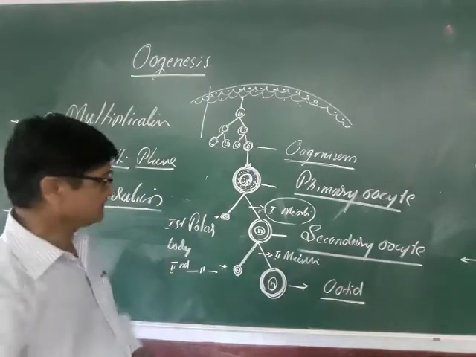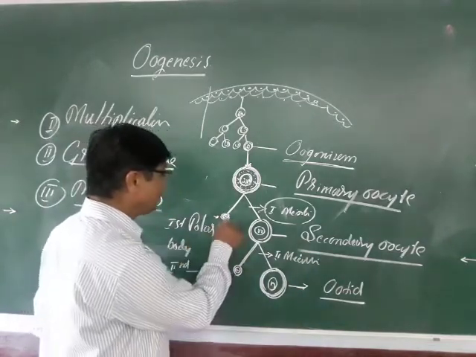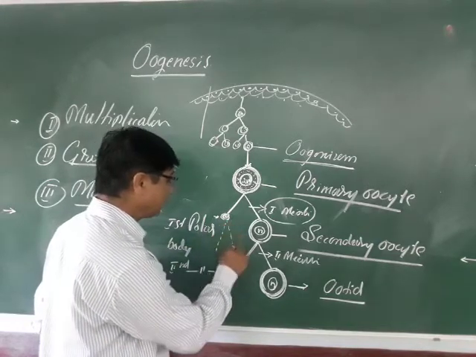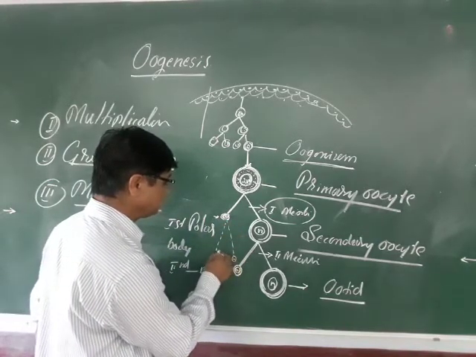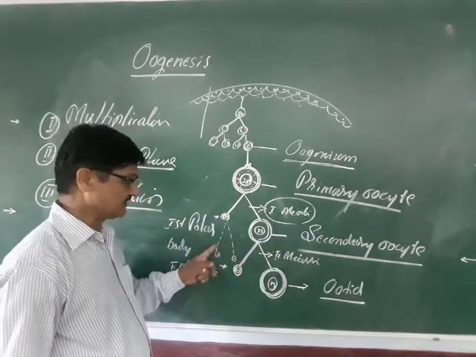So remember once again, the first polar body may or may not undergo the second meiotic division.